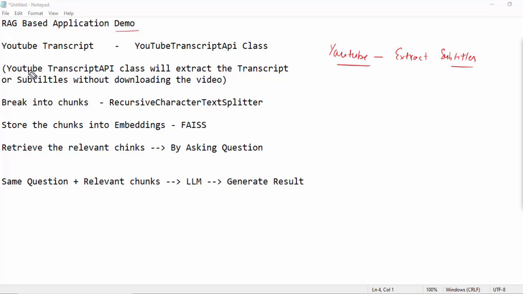That can be done with the help of a class called YouTube-transcript-api. With the help of this class you can extract the transcript of any YouTube video. This is what I have written here, YouTube transcript API class. This particular class will extract the transcript or subtitles without downloading the video.